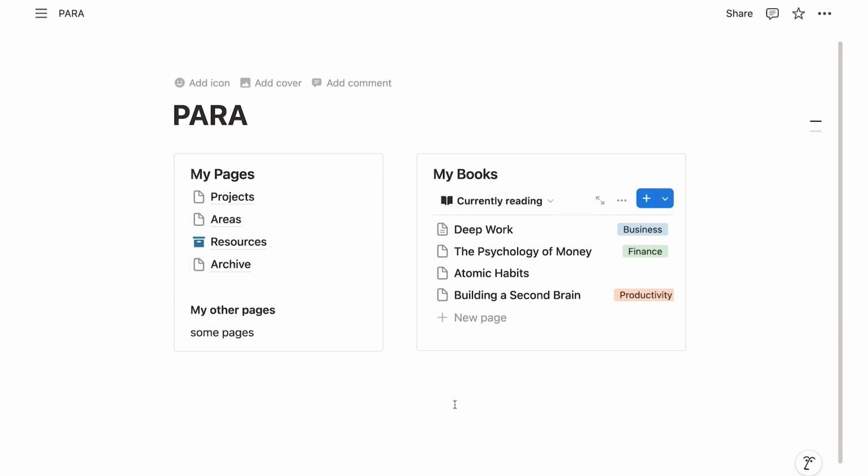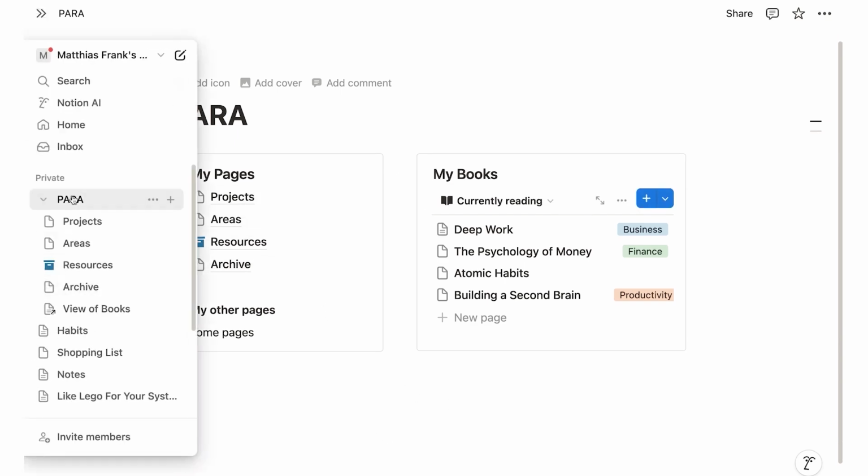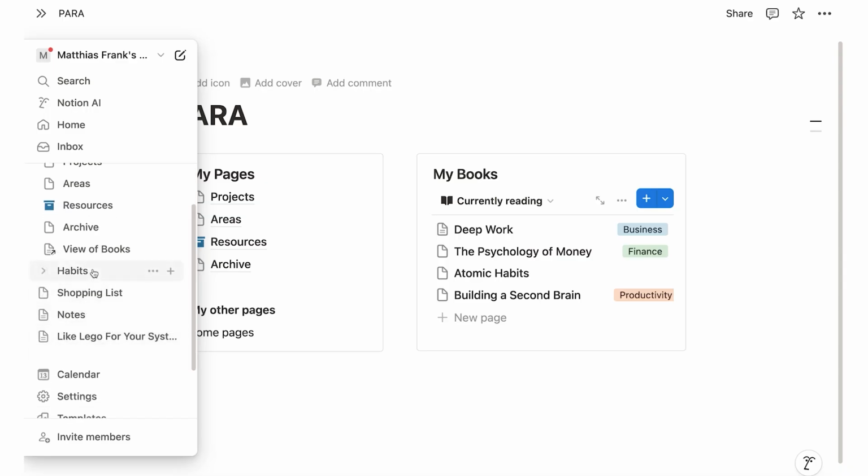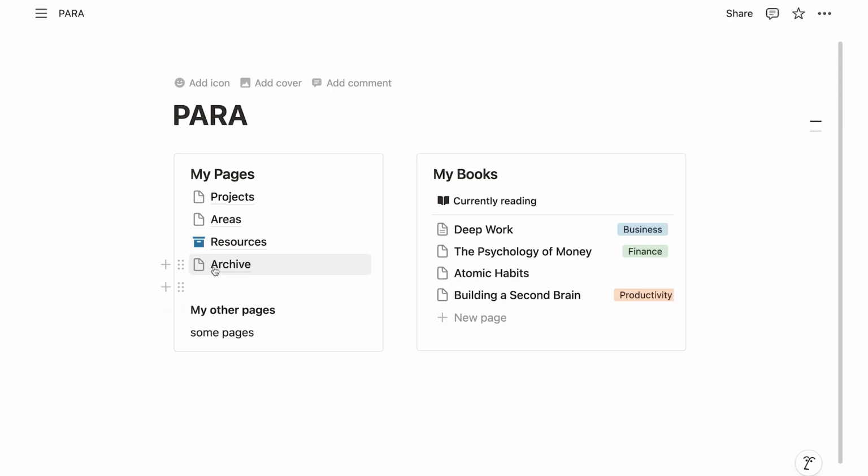And that is also my top tip that I mentioned earlier to avoid cluttering up your sidebar like this. What I would highly recommend is that you have only a very few top-level pages, for example, the PARA methodology or any other organizational system. And then for all these individual pages, you put them all in one database. So let's quickly do that.